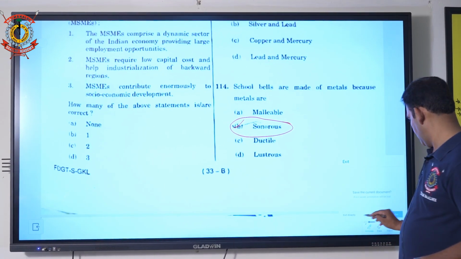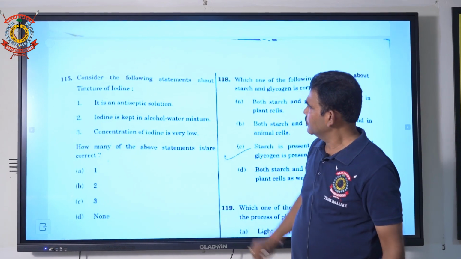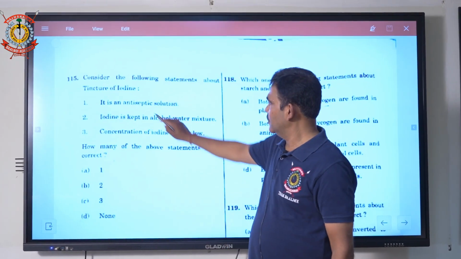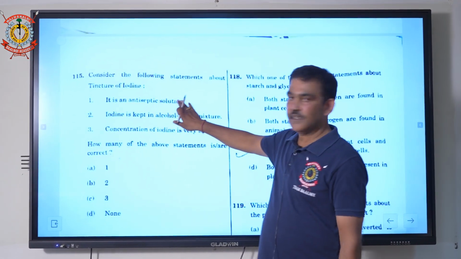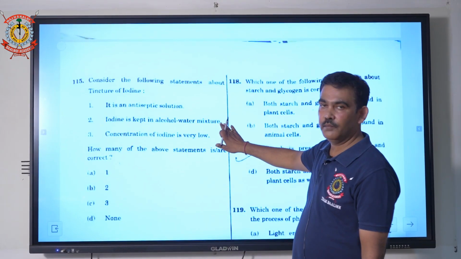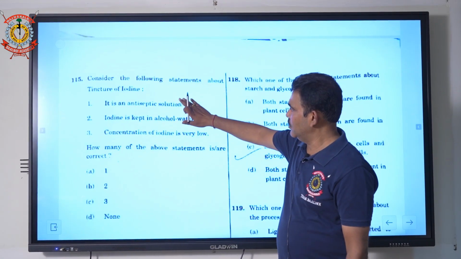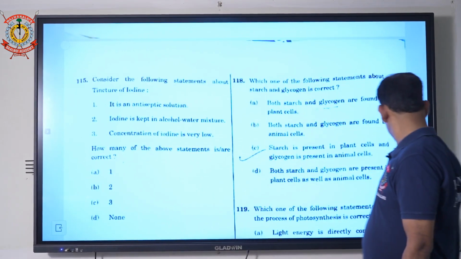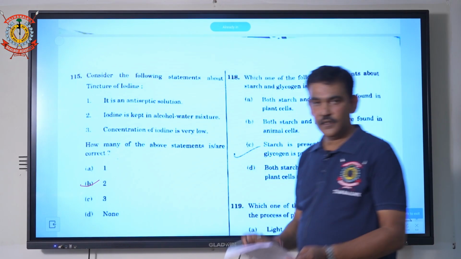115. Yes, this one. Consider the following statement about tincture of iodine. It is an antiseptic solution, correct. Iodine is kept in alcohol water mixture. This is also correct. But this one is false. So there are two answers, 1 and 2. So correct answer is B. B हो जाएगा correct.